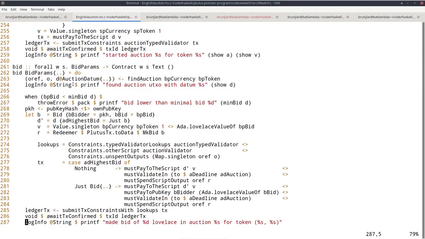But also in the off-chain part, where I'm back to now, it's also useful if the wallet, before it even bothers constructing a transaction that makes a bid, checks whether the bid is high enough. That's not strictly speaking necessary. The wallet could just construct the transaction anyway, but then it would be doomed to fail. So it would be stupid to actually construct it in the first place. That's why I have this check in here that checks whether the bid is actually high enough. But the point I want to make is that this minBid helper function can be shared between on-chain and off-chain code, because it's just a plain Haskell function and can be used in both parts of the Plutus contract.